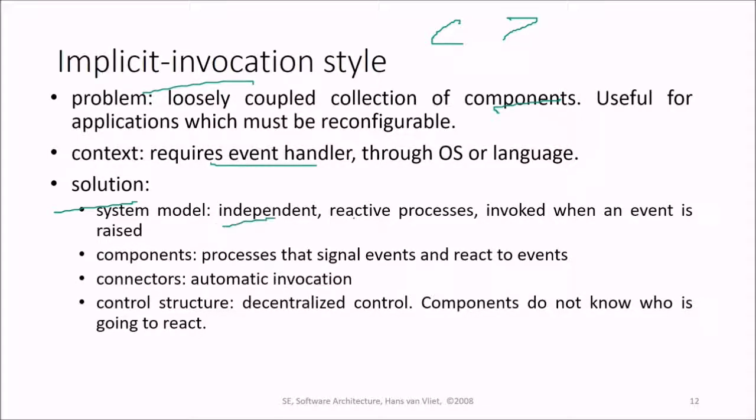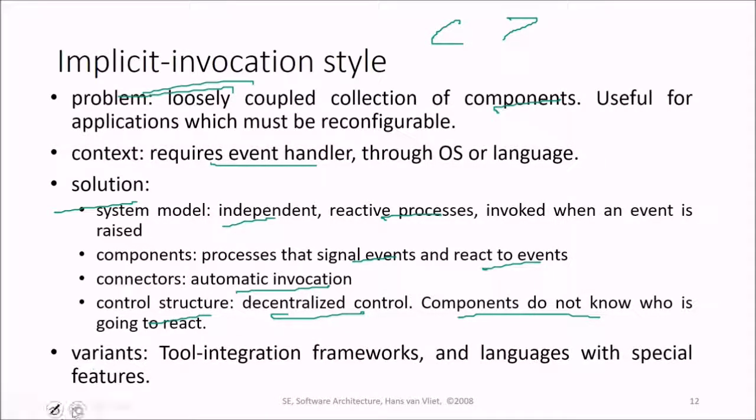So independent reactive processes are invoked when an event is raised. This is the implicit invocation style. And the components are processes that signal events or react to events. The connectors can be automatic invocation, and the control structure can be decentralized control. Components do not know who is going to react. The variants are tool integration frameworks and languages with special features.